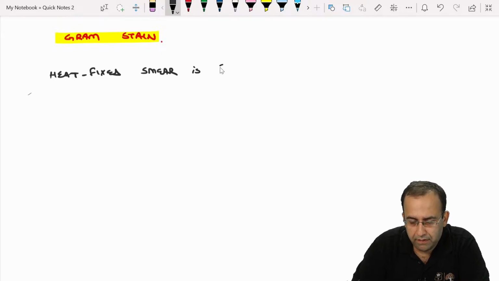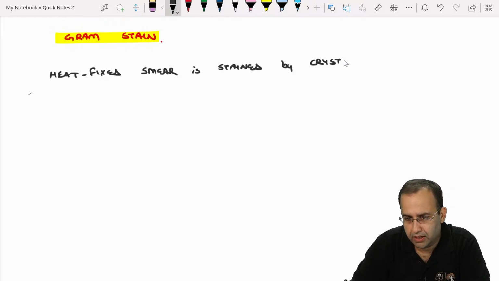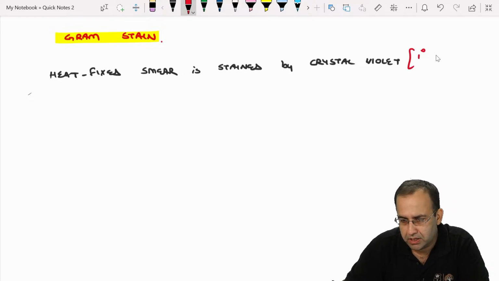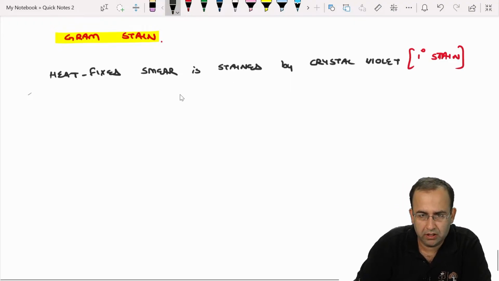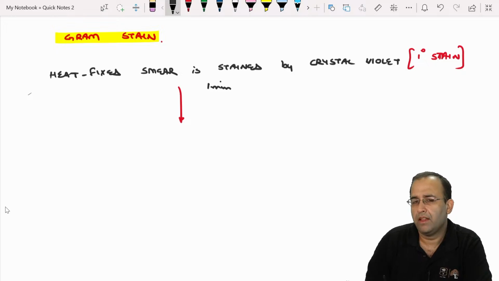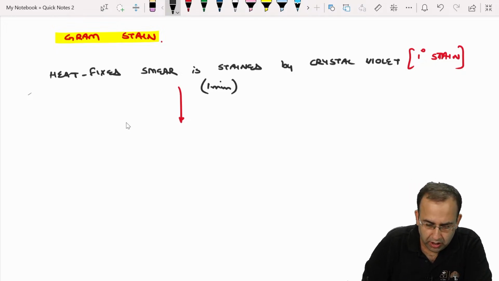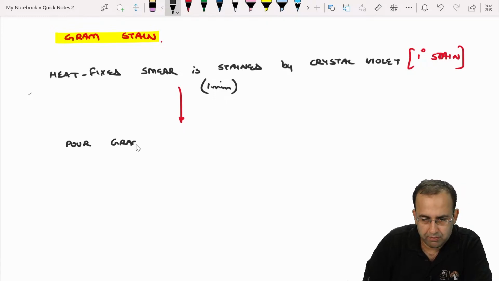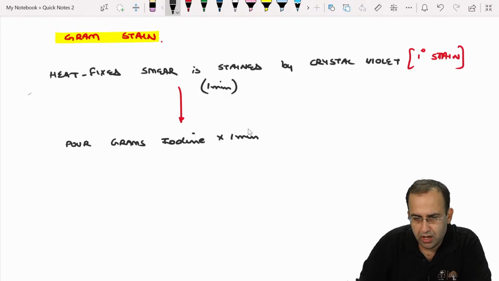Heat fixed smear is stained by crystal violet. This is the primary stain. We stain it with crystal violet for 1 minute. Then we pour gram's iodine on the slide, again for 1 minute, and decolorize with acetone.